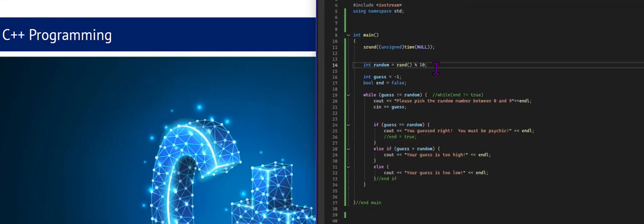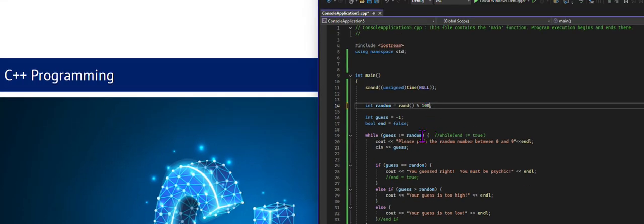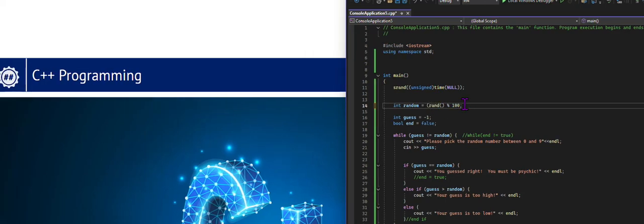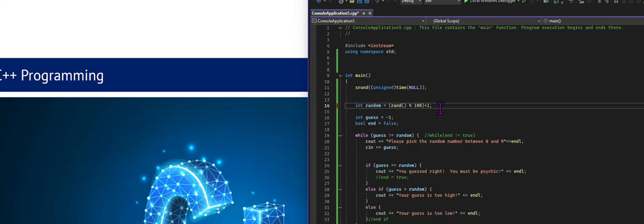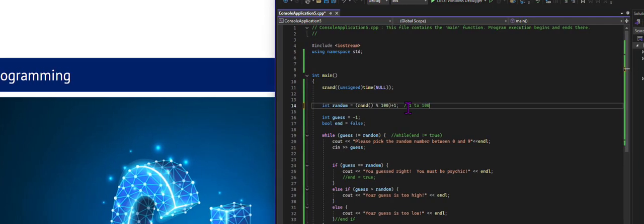So let's increase the numbers a little bit. 100. And I'm also going to go ahead and add +1. Now what this will give you is 1 to 100. The percentage 100 gives you 0 to 99. This will give me 1 to 100. So that'll pick 0 at the minimum, it's 1. If it picks 99, it's 100. So it gives me 1 to 100.